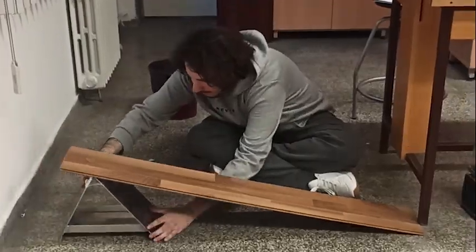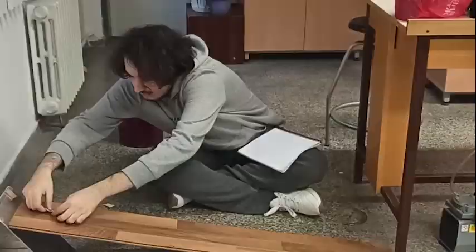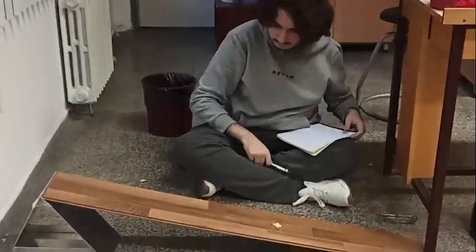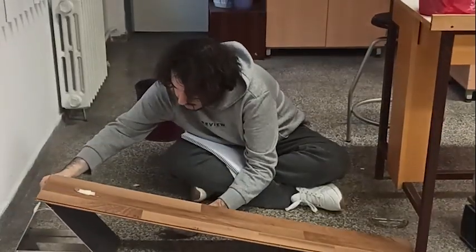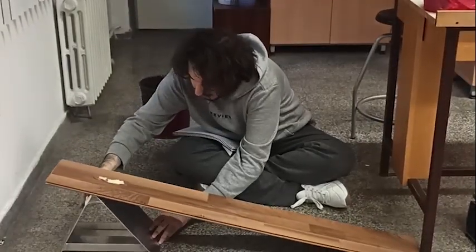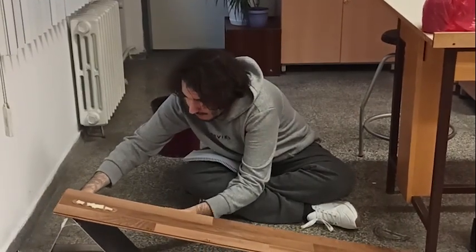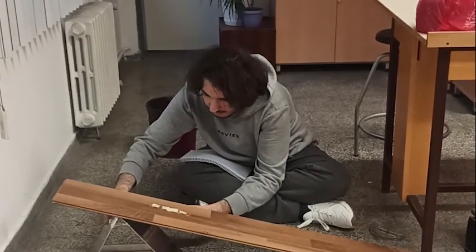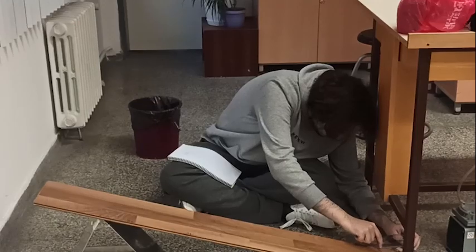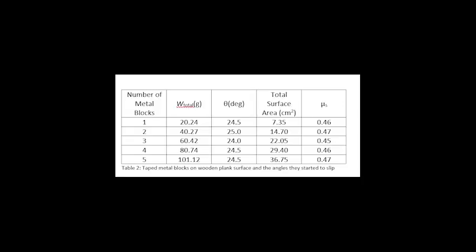After that, I conducted the second experiment. In the second experiment, I repeated the same process from the first half of the experiment, but instead I am not going to use other materials. I will stick more metal blocks to each other every time to prove that the surface area does not affect the static friction coefficient. I again recorded all the data I obtained from these experiments,